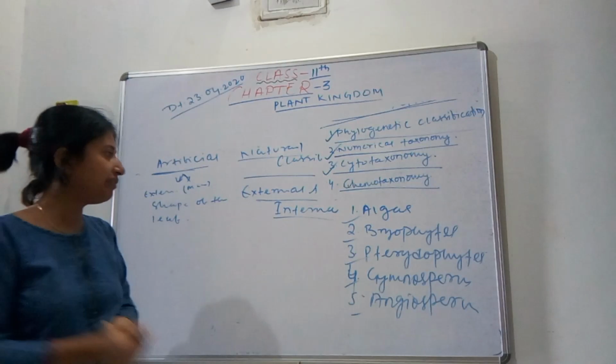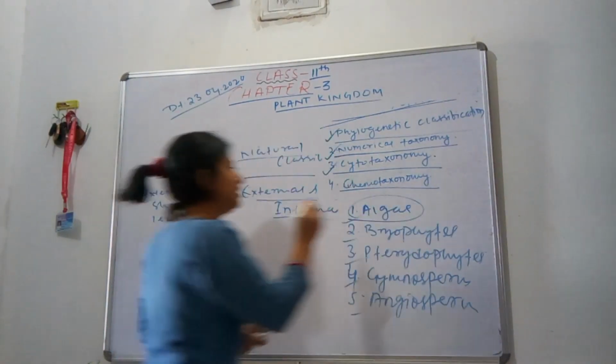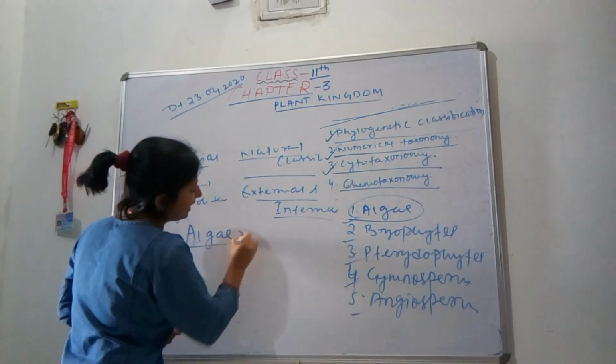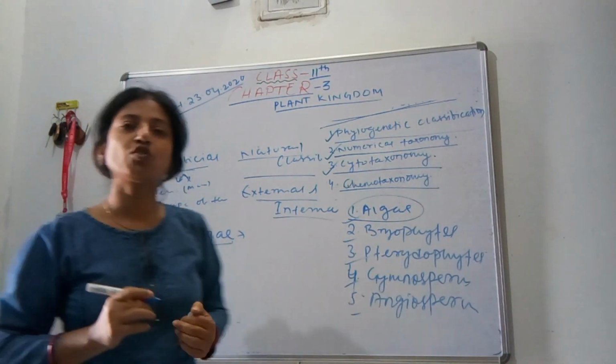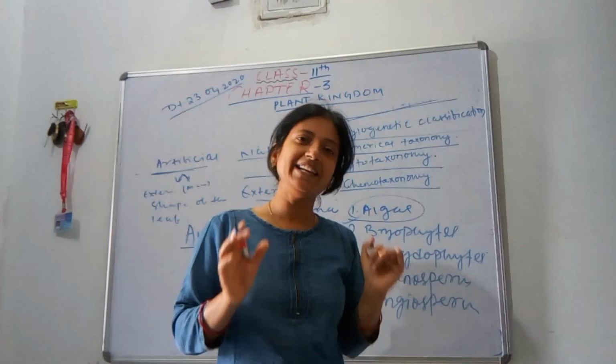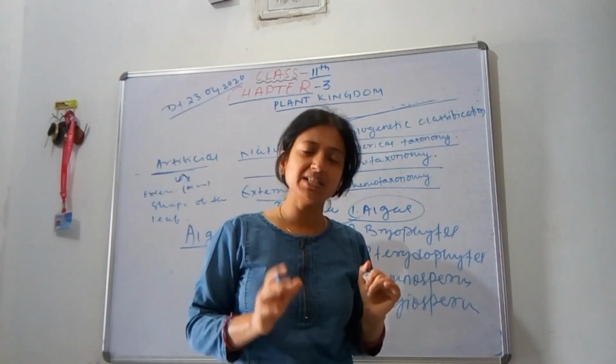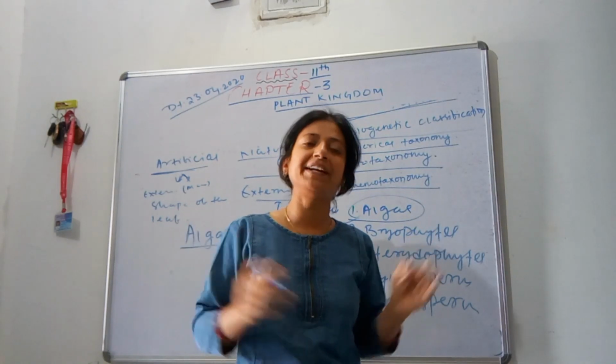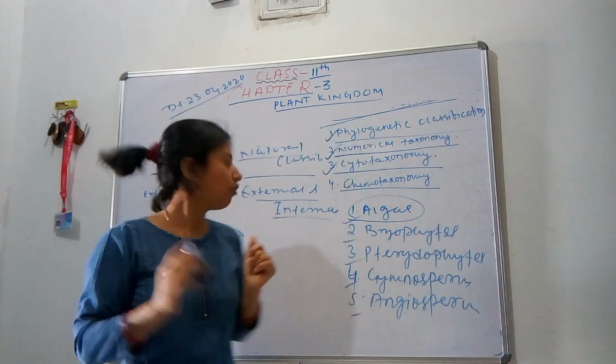So today we will study about algae. Let's introduce you to algae. Algae are autotrophic organisms. They bear thalloid, means their body is not distinctly separated into leaf, stem or root.